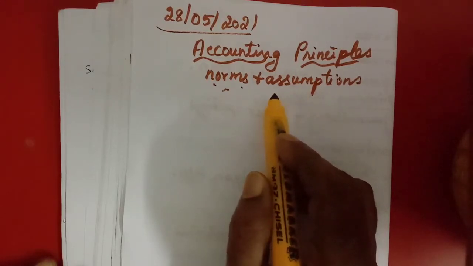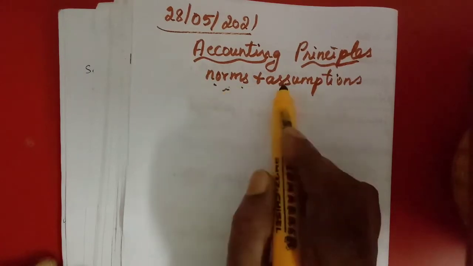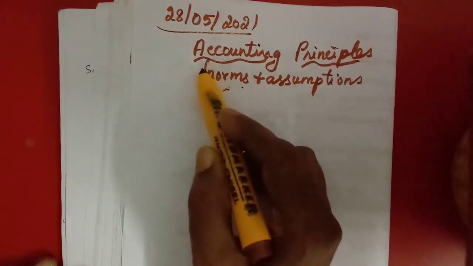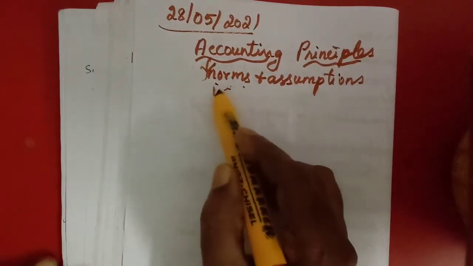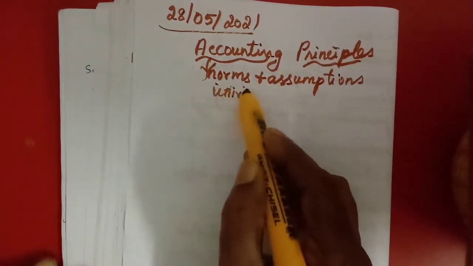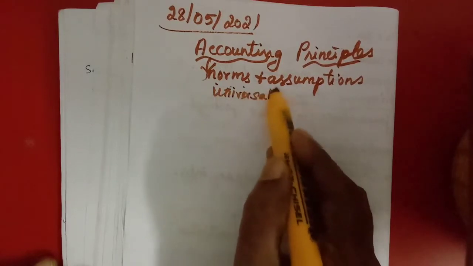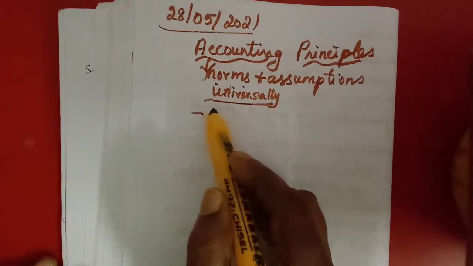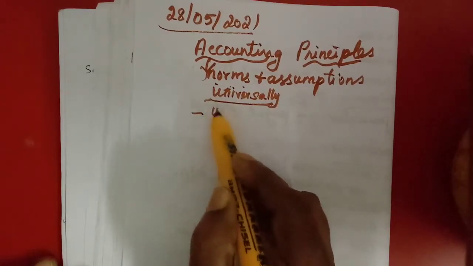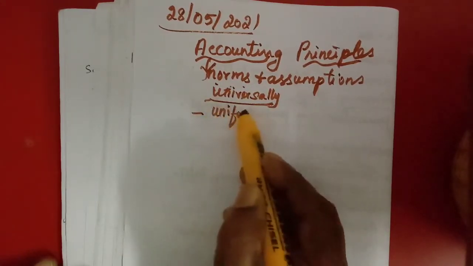They have developed some norms and assumptions. These norms and assumptions are the accounting principles. They are accepted universally throughout the world. Why have they been accepted? If they are accepted universally, then there will be uniformity in the accounting.